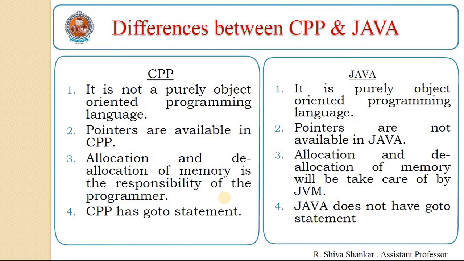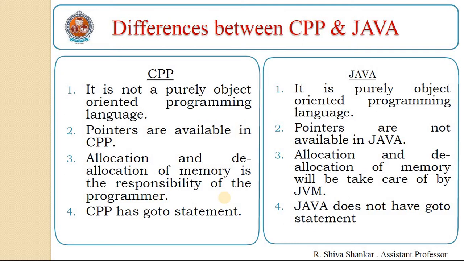The following are the differences between CPP and Java. CPP is not a purely object-oriented programming language, whereas Java is a purely object-oriented programming language. Pointers are available in CPP, whereas pointers are not available in Java. Allocation and deallocation of memory is the responsibility of the programmer in CPP, whereas it is taken care of by the JVM in Java.